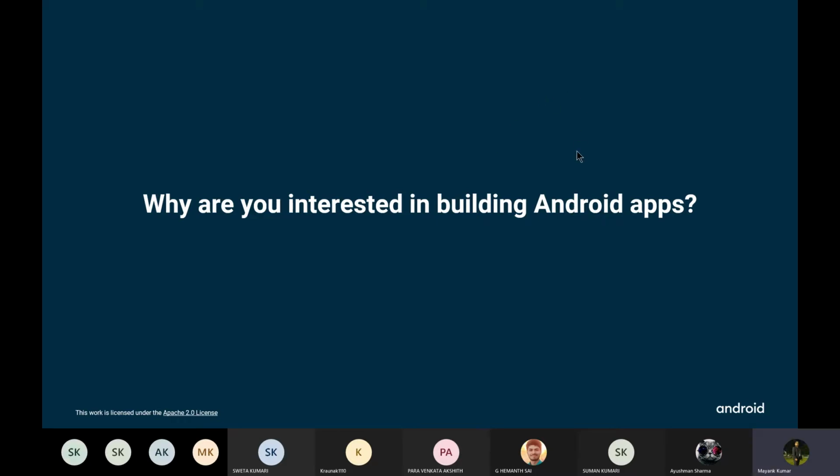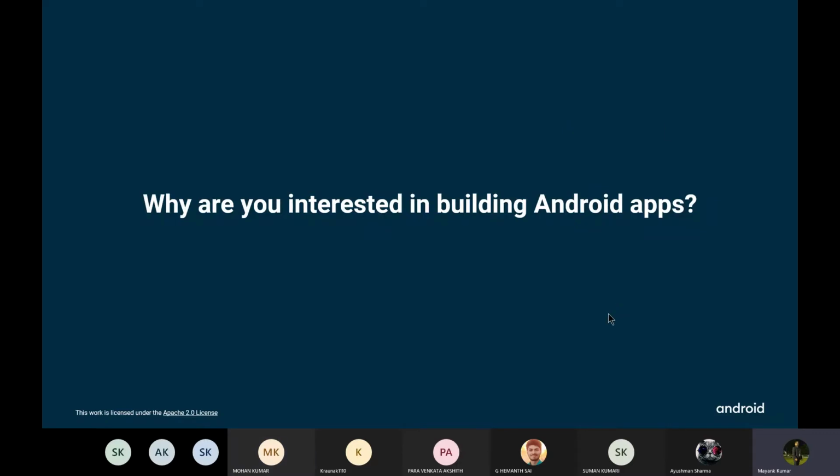What motivates you to build them? Student: Sir, the user-friendly environment of Android, as it is so popular nowadays, and it has a huge scope. Yes, sure, you answered it correctly.